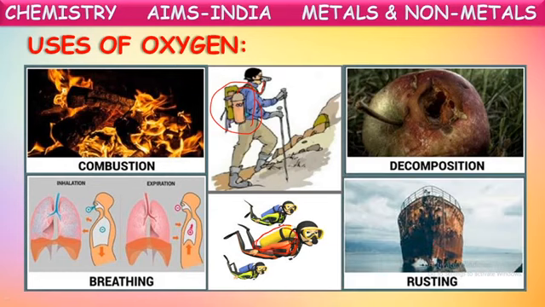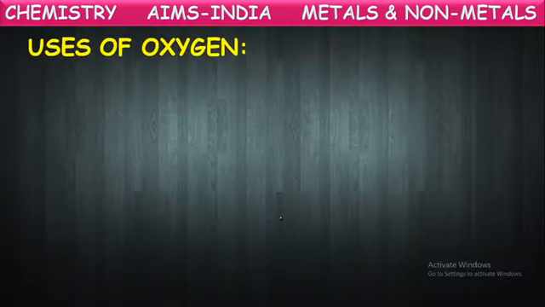And in rusting of these metals also oxygen is used. Okay, these are some uses of oxygen. Let us see some more here.